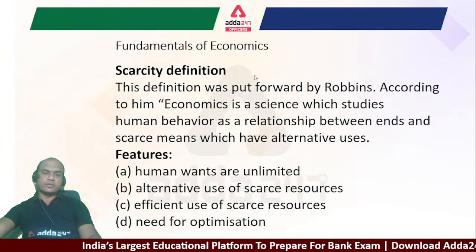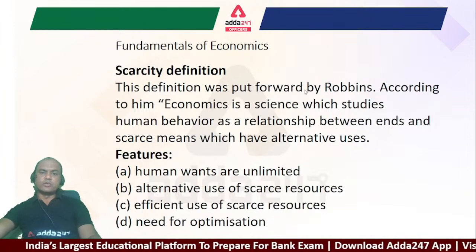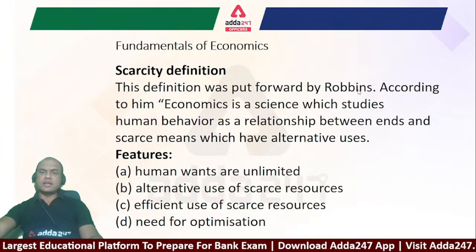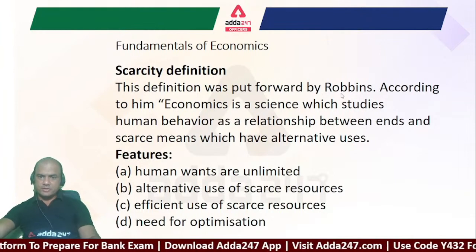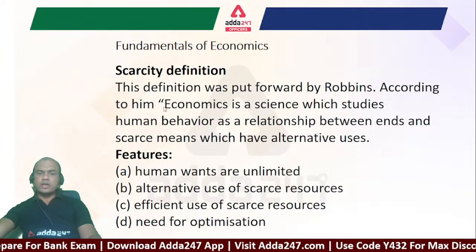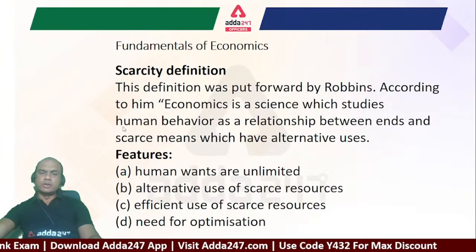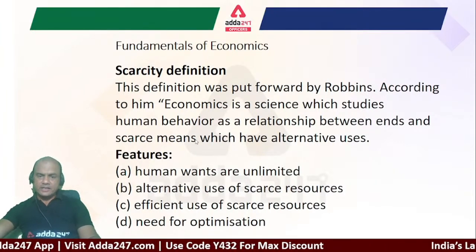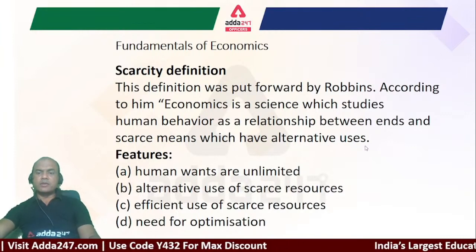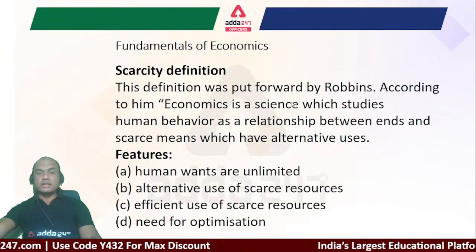Third is the scarcity definition. This definition was put forward by Robbins. Again, exam question: the scarcity definition was given by Robbins. Okay. According to him, economics is a study which studies human behavior as a relationship between the ends and the scarce means which have alternative uses. Now, what does this mean?